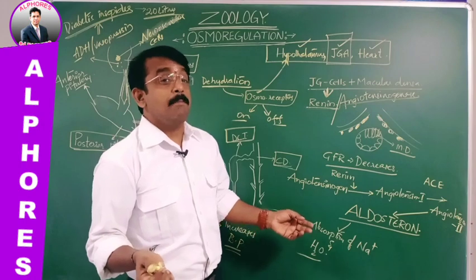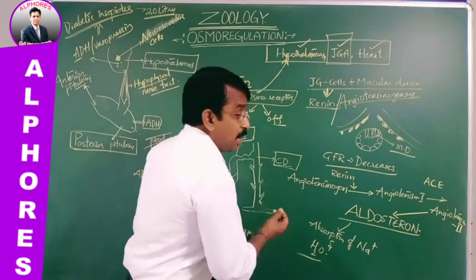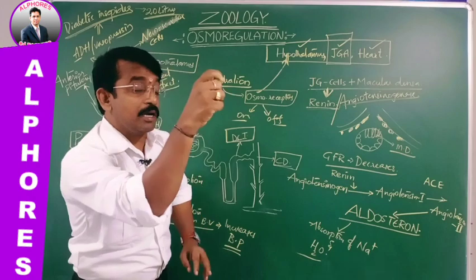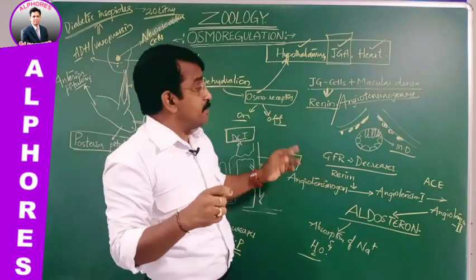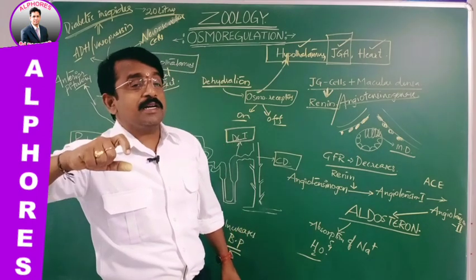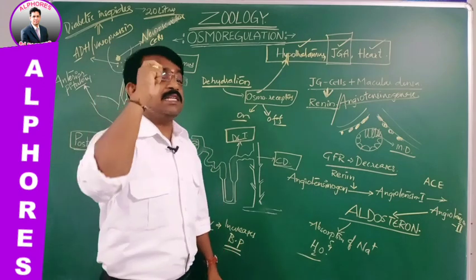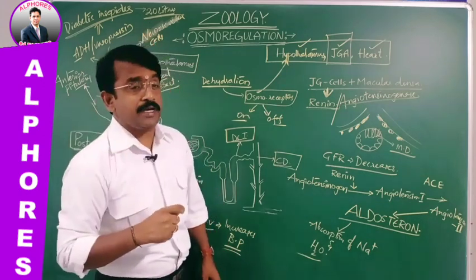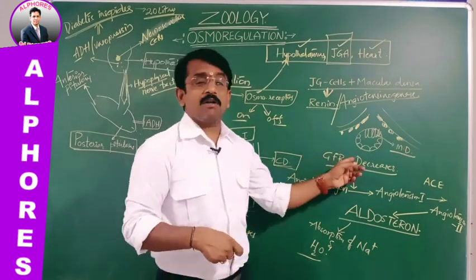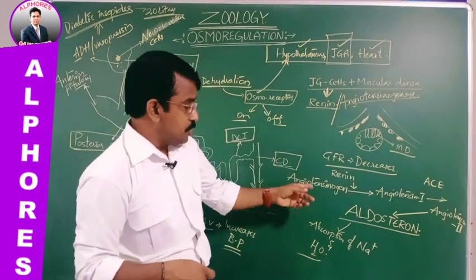So naturally blood volume increases. When blood volume increases, blood pressure increases. So glomerular filtration rate also increases. Is it right? At what condition? What is the purpose of this JGA? That is to monitor the osmoregulation. If glomerular filtration does not take place, are the fluids and salts concentration maintained? No. When there is a low glomerular filtration rate or low blood pressure, that is detected by JG cells